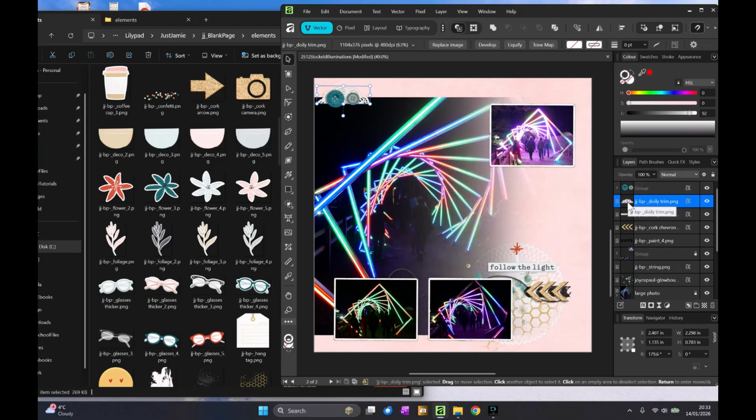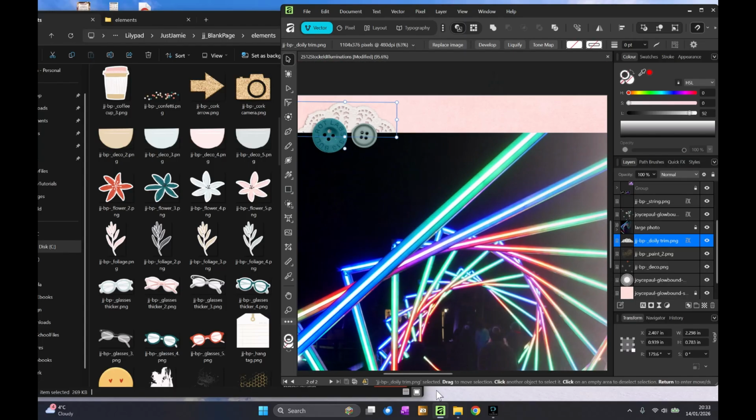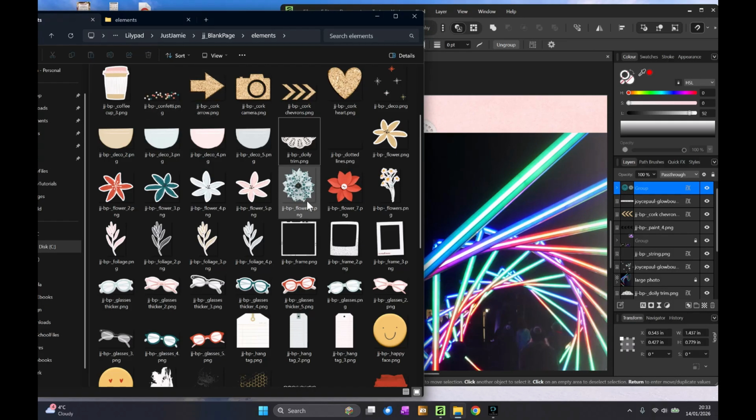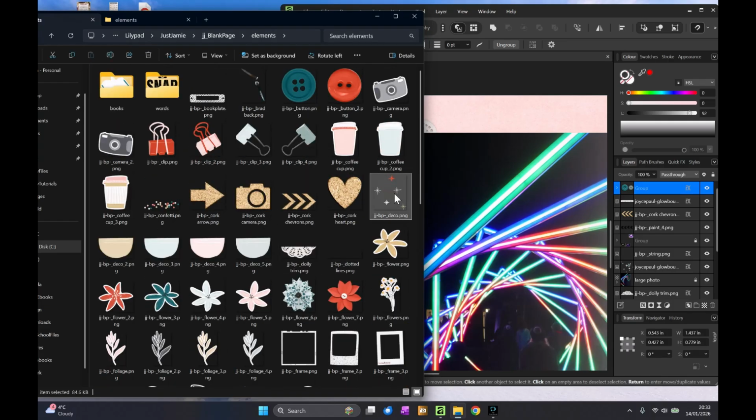And maybe, yeah, I think I like that, but I can put the doily behind the photo. Bring it up. And then if we come in, we can put these buttons up a little bit higher. And maybe similar to that.